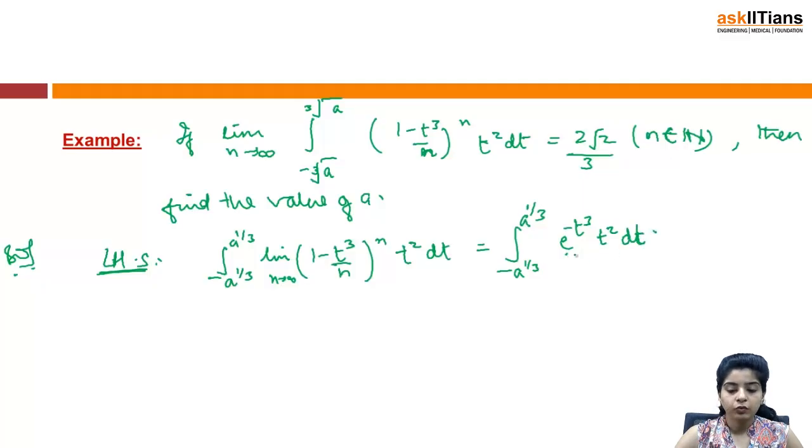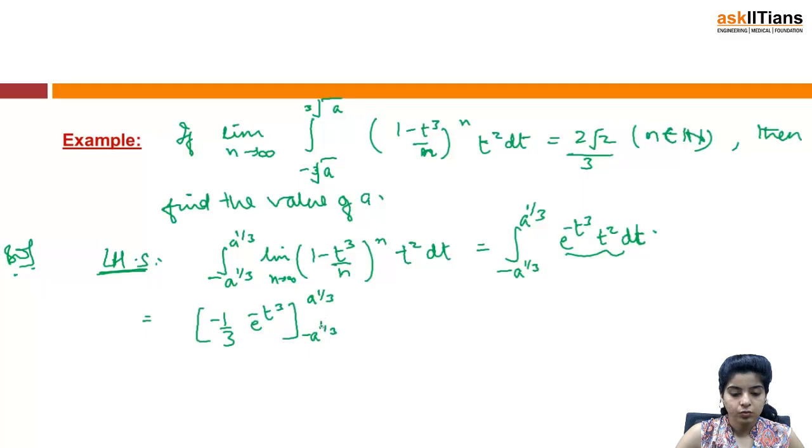Now to solve this, I can substitute t cube equal to some variable L, so that you will get 3t square dt equal to dL. Ultimately, once you solve, this will become 1 by 3 times e raised to minus t cube, with the limits minus a raised to 1 by 3 to a raised to 1 by 3. So this is equal to 1 by 3 times (e raised to a minus e raised to minus a).